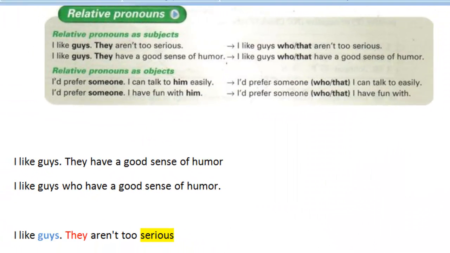Let me talk about the second example now. The reason this one is different is because we're no longer going to use adjectives. So that changes a little bit. But again, it's the same concept as previously. What we want to do here is combine two pieces of information. What are those two pieces of information? Well, I like guys, that's one piece of information, and then they have a good sense of humor. Now in this case, notice that we're using a verb, and that's because we're using a noun to mention the kind of people that we like to hang around with. So I like guys or I like friends. I mentioned that you can change this to whatever you like. That phrase could change to something else as well.